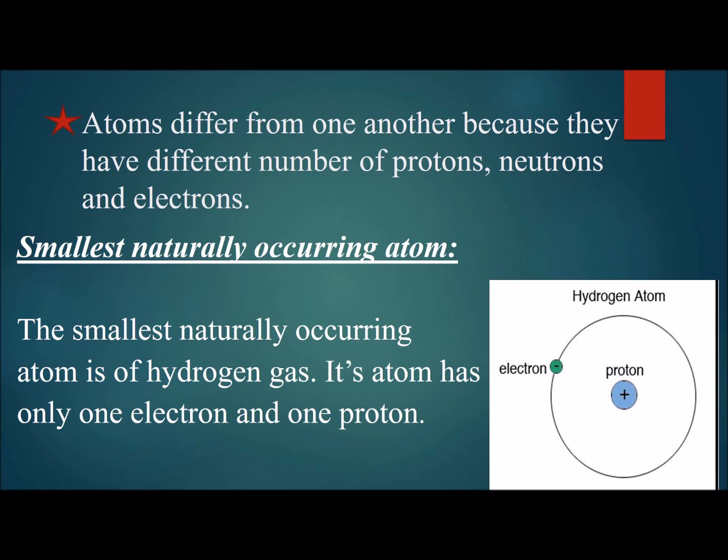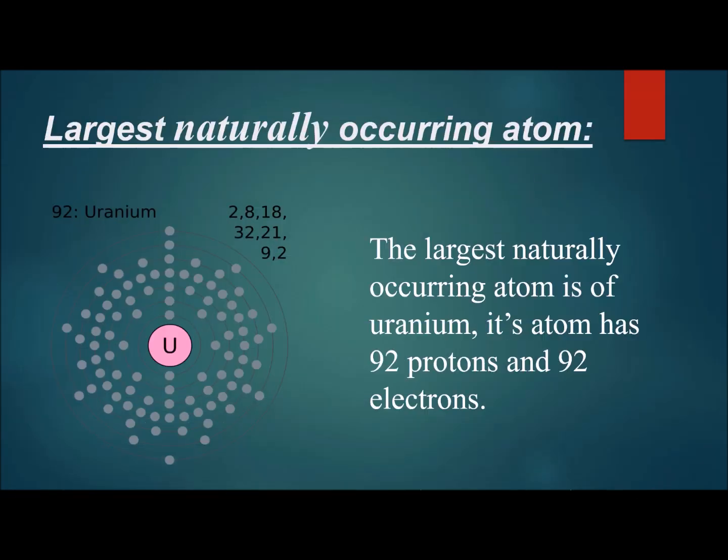We will see which is the smallest naturally occurring atom and which is the largest naturally occurring atom. The smallest naturally occurring atom is of hydrogen gas. Its atom has 1 electron and 1 proton. The largest naturally occurring atom is of uranium. Its atom has 92 protons and 92 electrons.